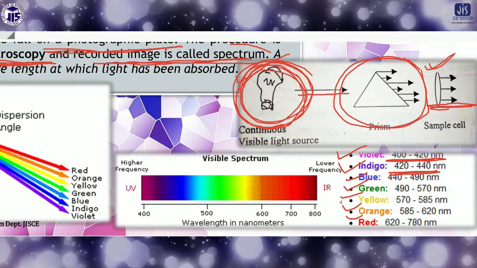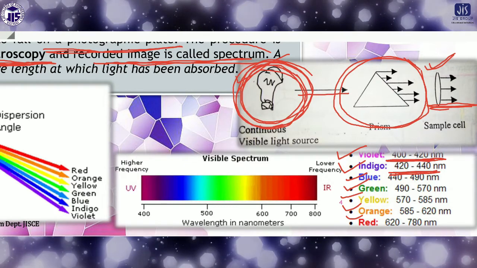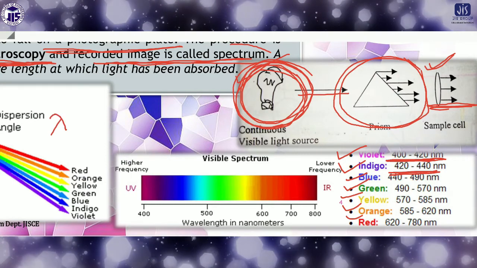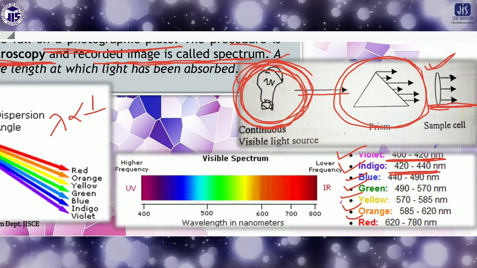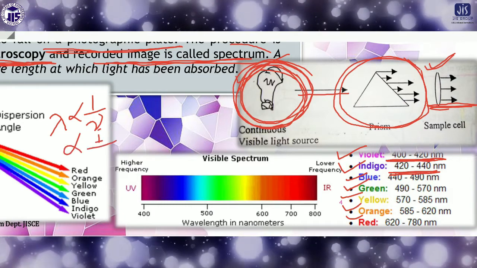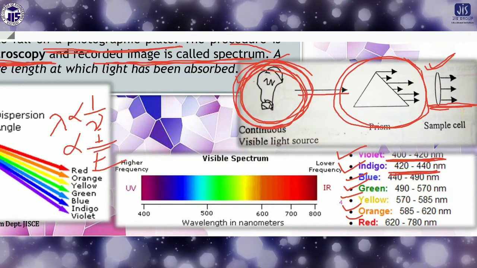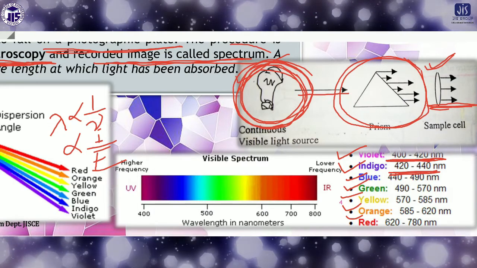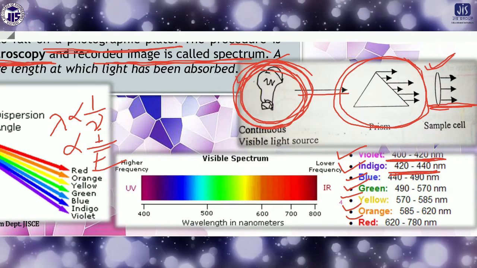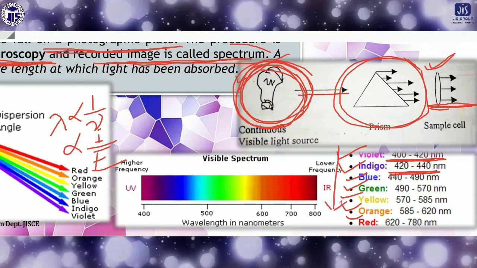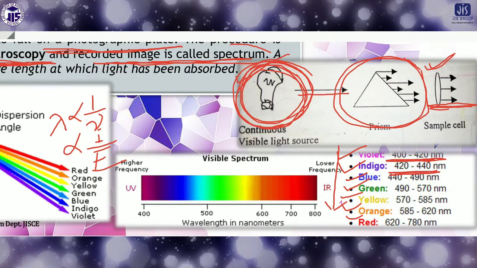And with changing wavelength, its energy changes, because lambda is inversely proportional to nu, and also inversely proportional to E, since E equals h nu. So we can conclude that when we move from violet to red, the wavelength increases but the energy decreases.